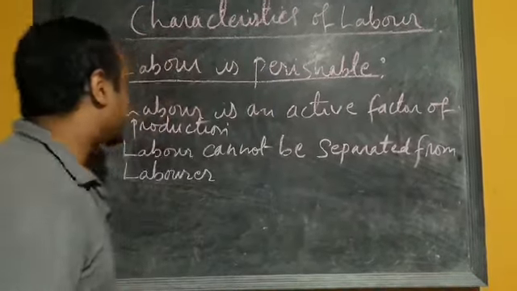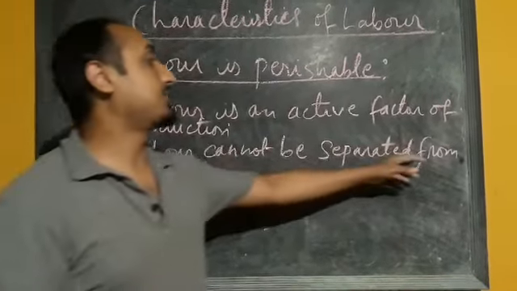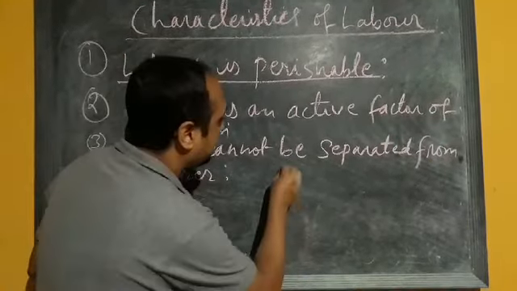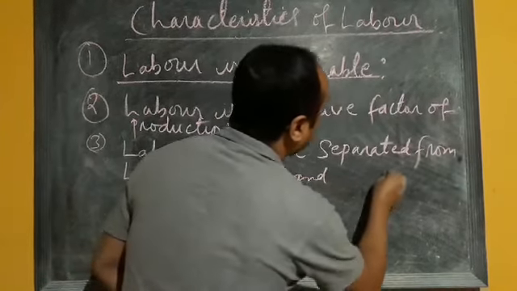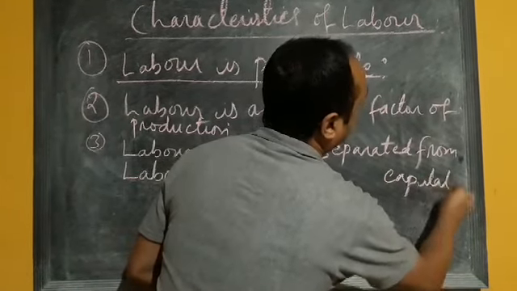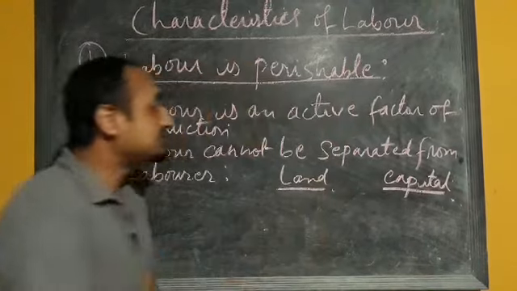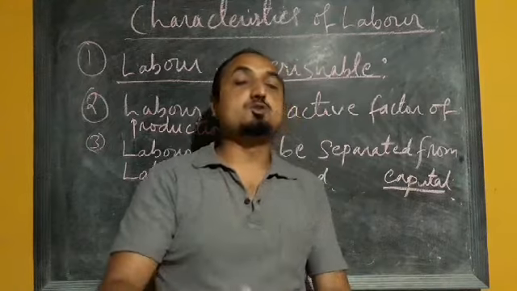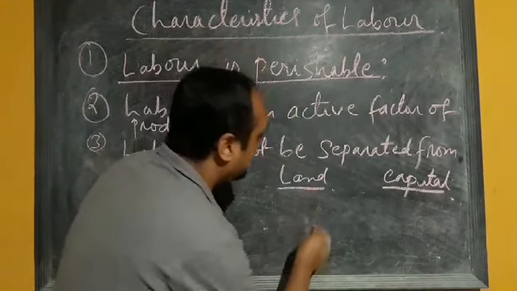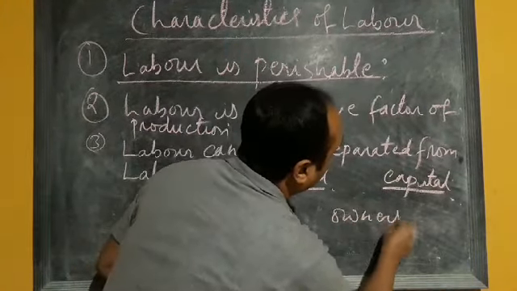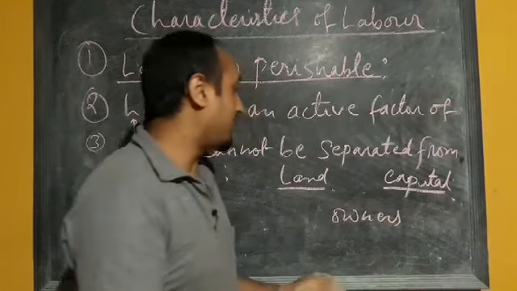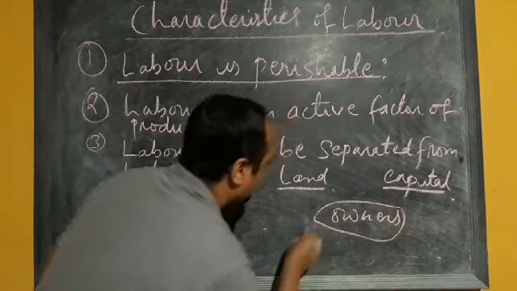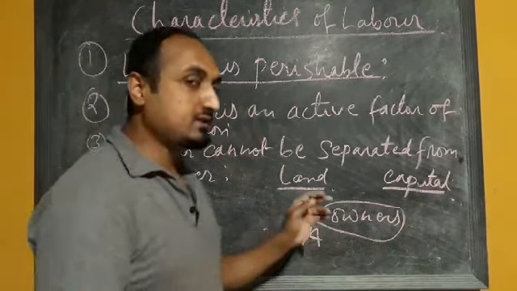Now the next characteristic we have, labor cannot be separated from the laborer. Here you have to understand. Suppose we take the example of land and capital. Land and capital can be separated from their owners. I will explain how. Suppose person A is the owner of this land.